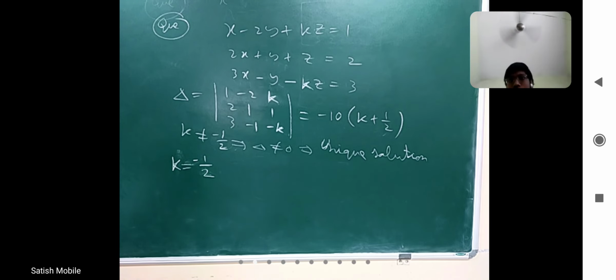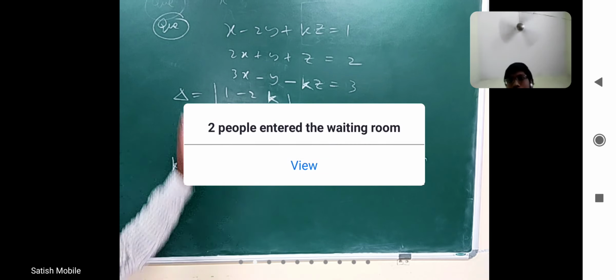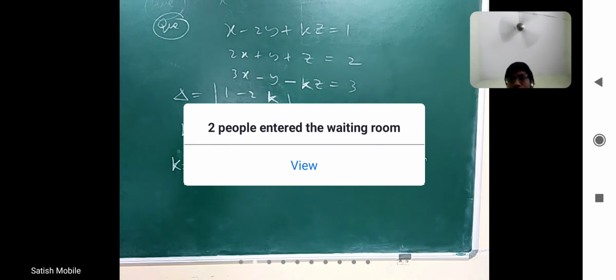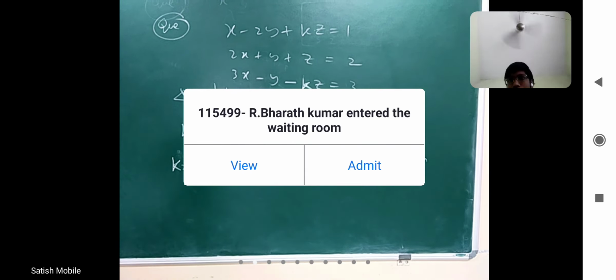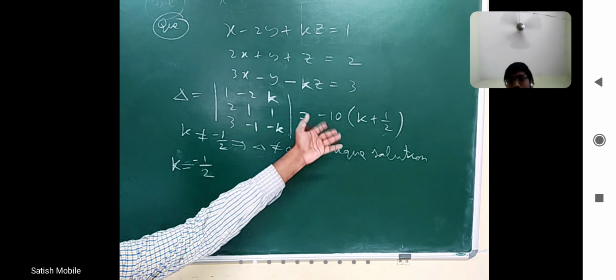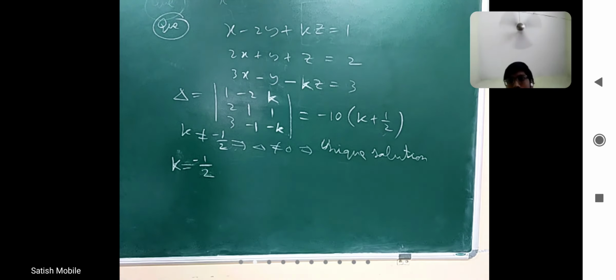I just found delta. Whenever delta not equal to 0, unique solution, right? That is just to equate to 0 and find k value. It is not necessary to write like this, not important, okay? You want to write minus 10k plus 5, minus 5 common, you want to write 2k plus 1, anything is okay.